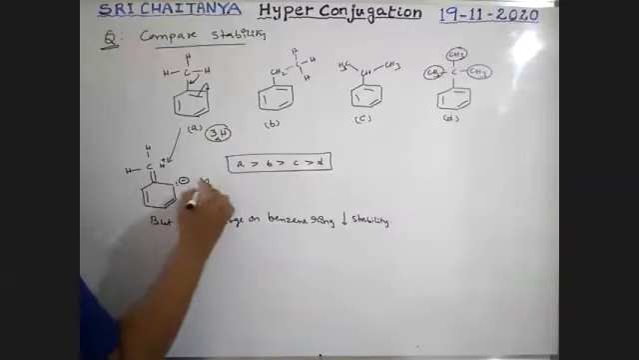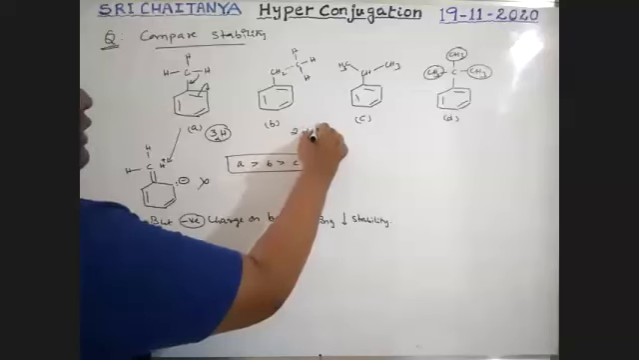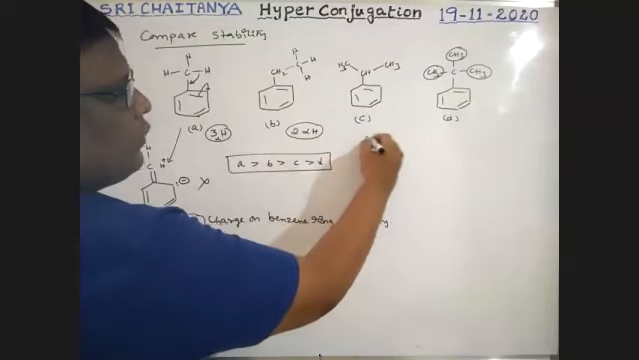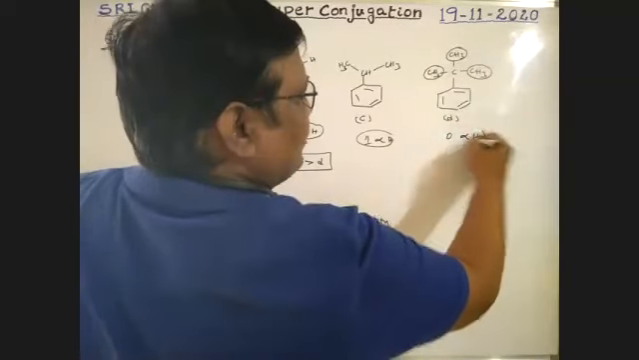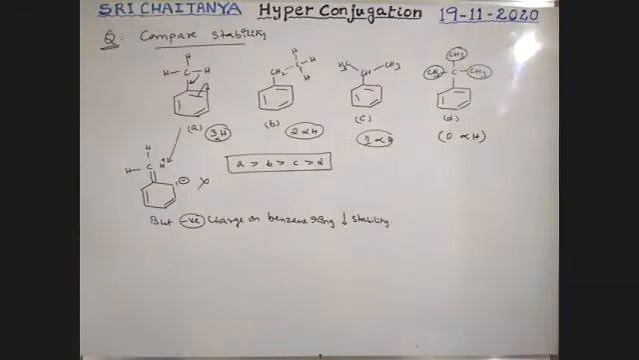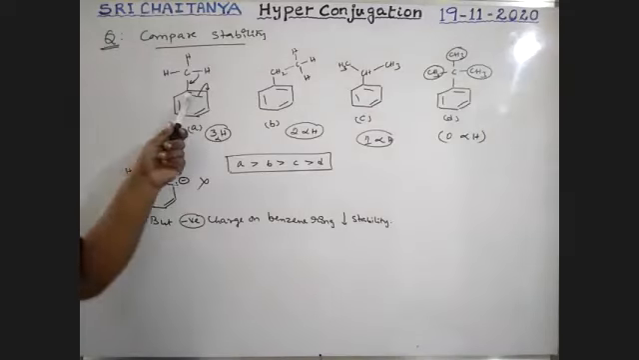3 alpha hydrogens. It has 2 alpha hydrogens. It has 1 alpha hydrogen. It has 0 alpha hydrogens. Therefore, the one with 3 alpha hydrogens is more stable.